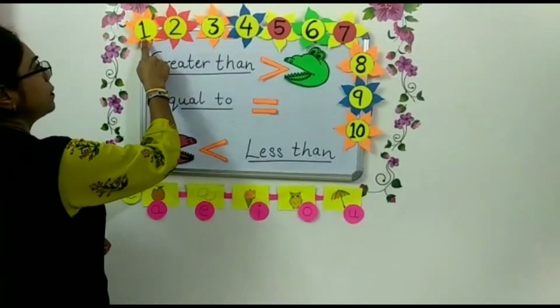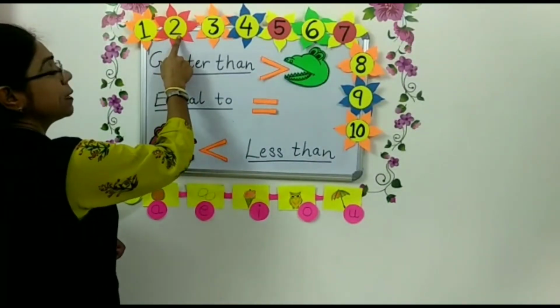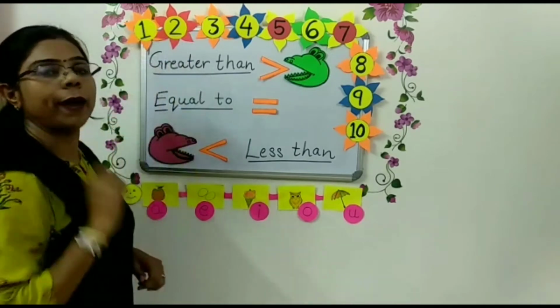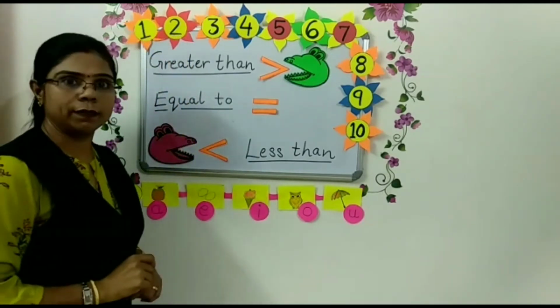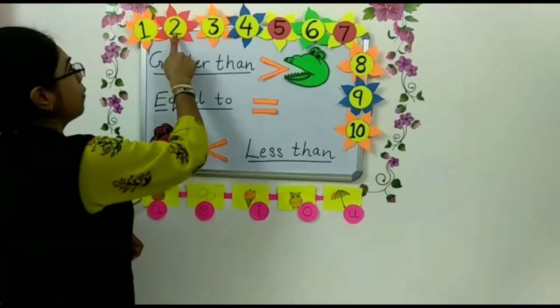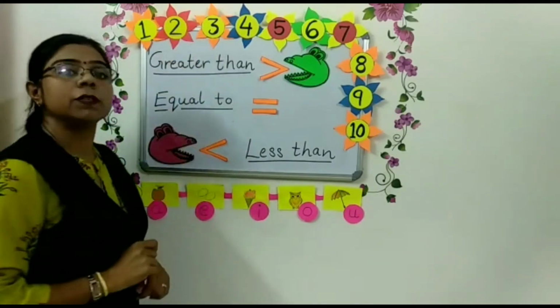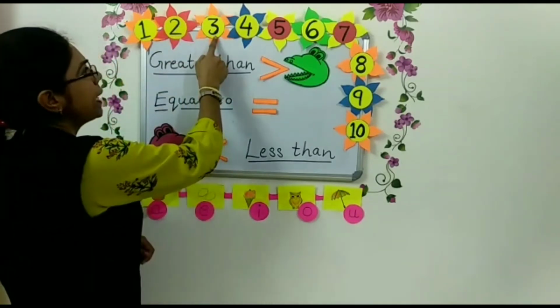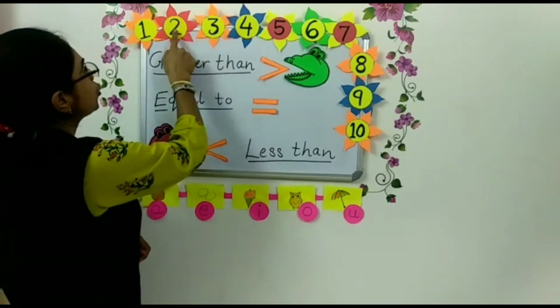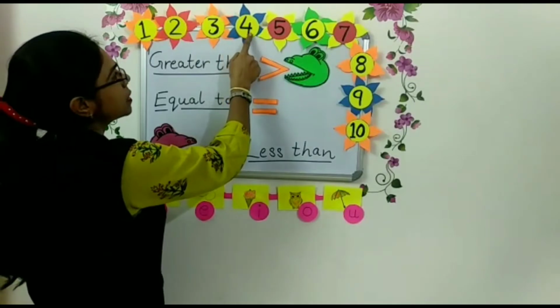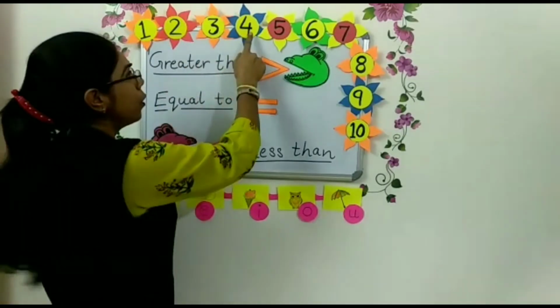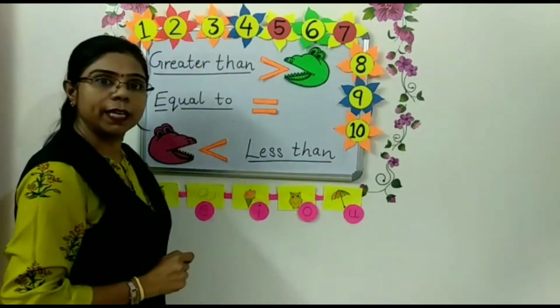This is 1. And which number is this? This is 2. Correct. So 2 is greater than 1. Right? And after 2, which number will come? 3. So 3 is greater than 2. And after 3, which number will come? This is 4. So 4 is greater than 3.